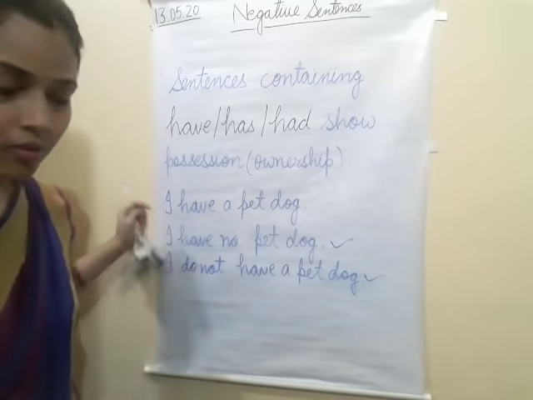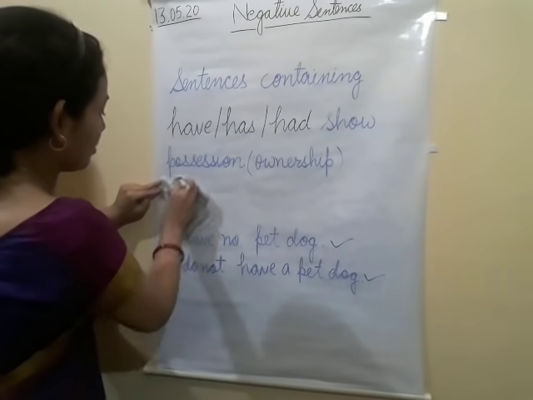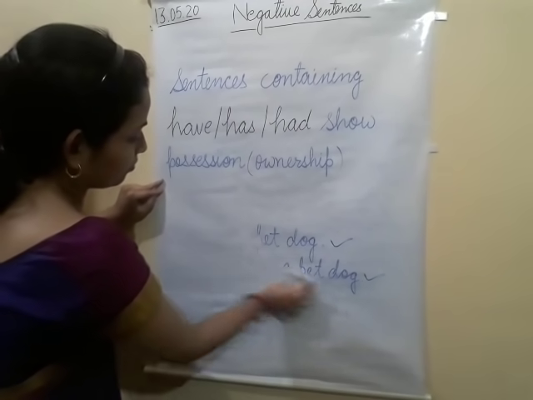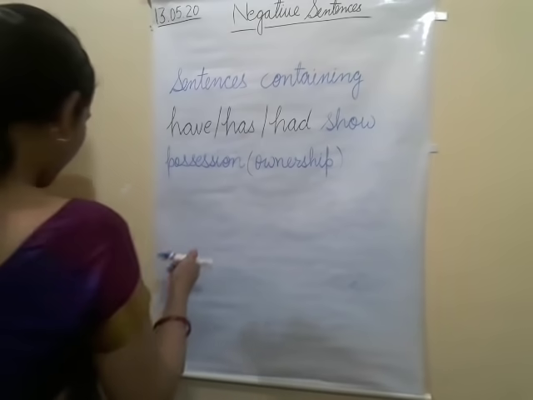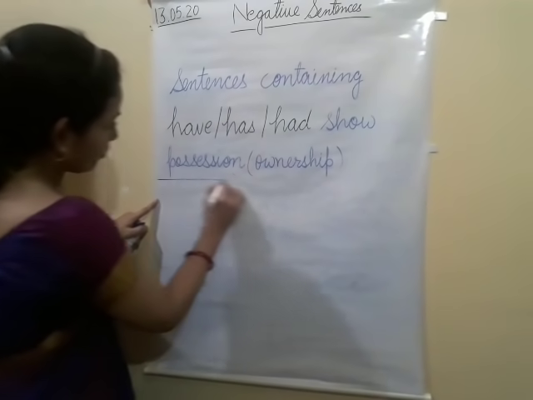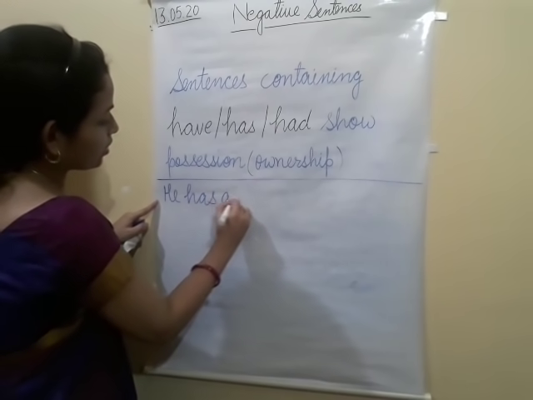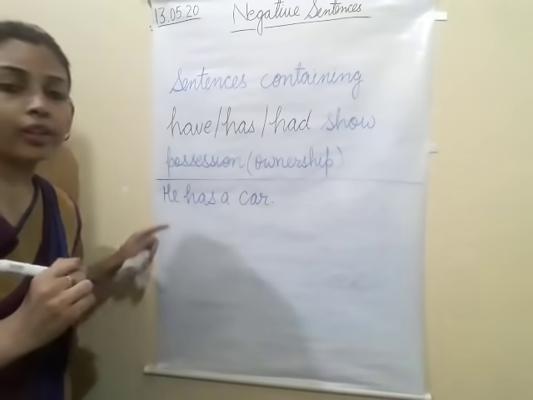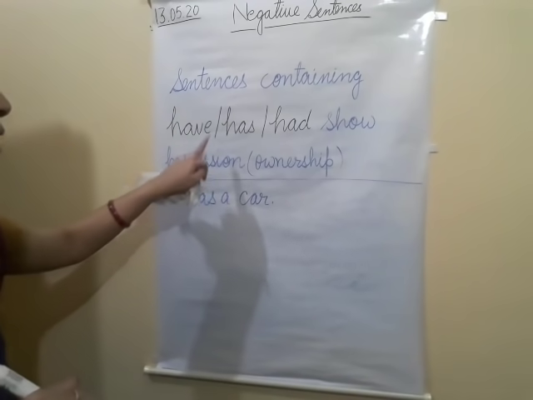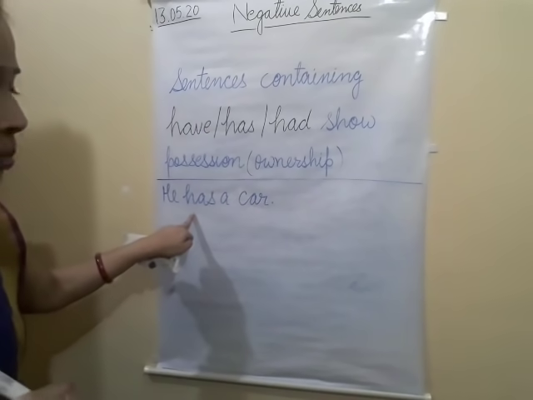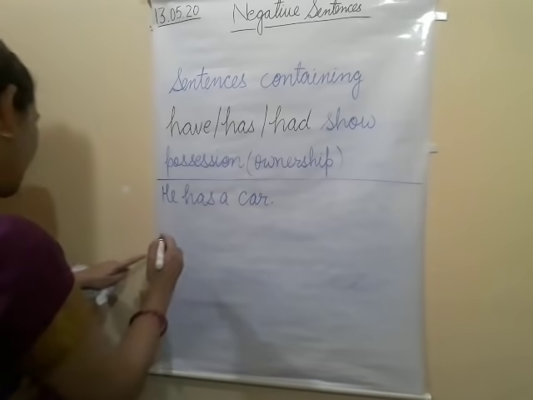Clear? Okay. Another example I am writing here: he has a car. I have already given an example with have, and now I am writing an example with has. He has a car. So, he has no car.